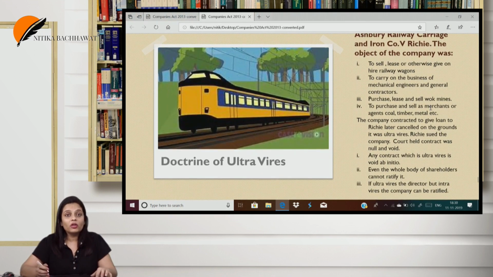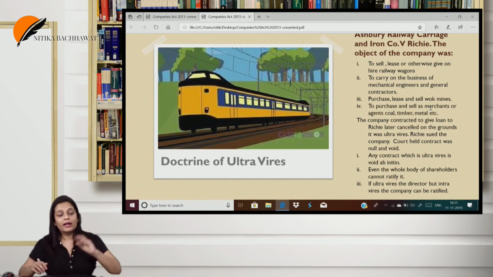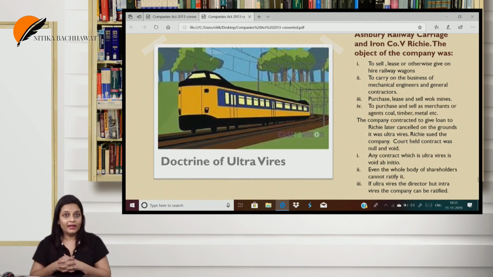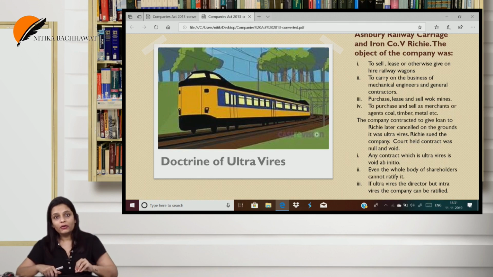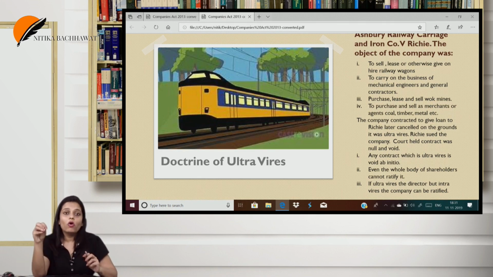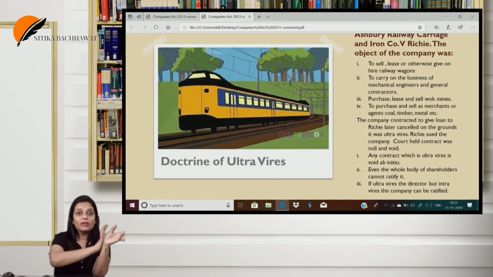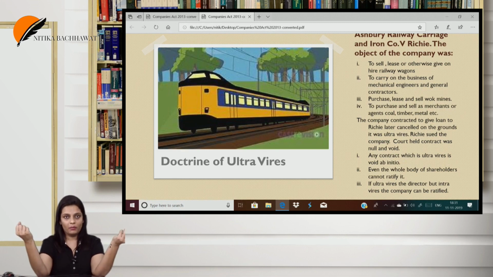The next one, Doctrine of Ultra Vires. Now, we already know we have these two important documents of the company, which is MOA and AOA. MOA is the charter of the company, tells us the whole existence of the company, why the company exists. So, one of the clauses of this memorandum is an object clause which tells us what the company can do. And when it tells us what the company can do, rest everything the company cannot do. So, if anything is entered into which is against the MOA, we call it ultra vires. The whole thing is that the MOA tells us what the company can do and the AOA tells us how the company will do it.